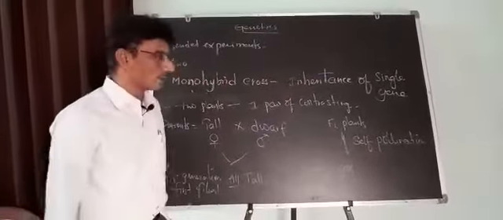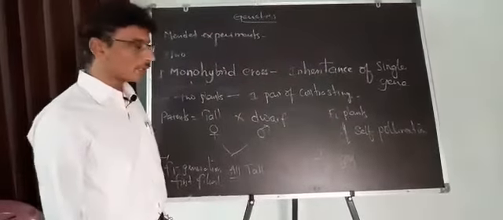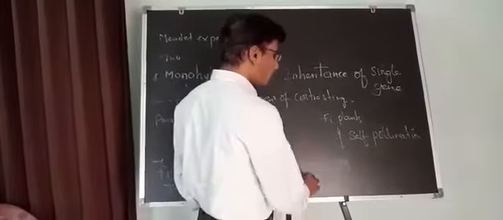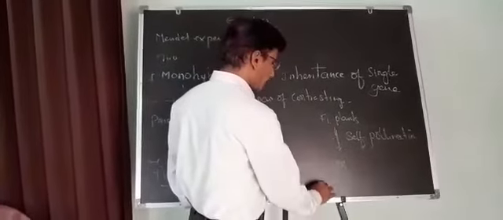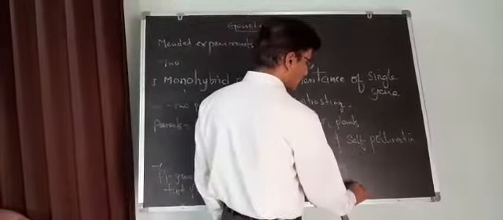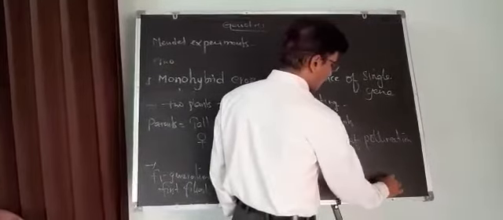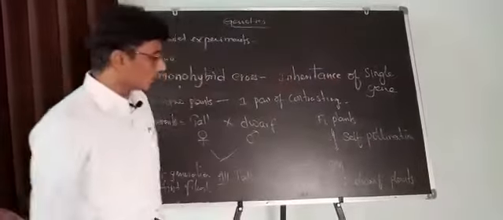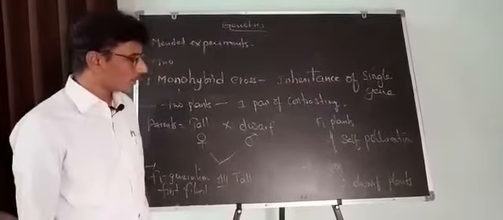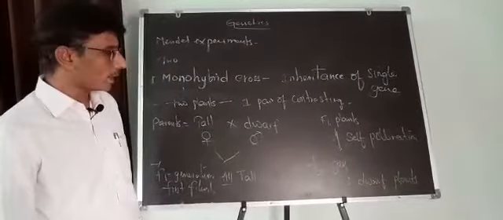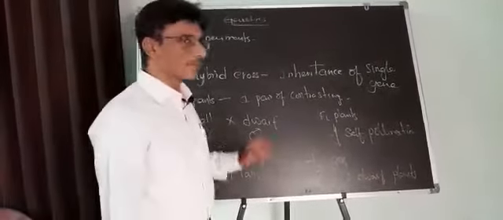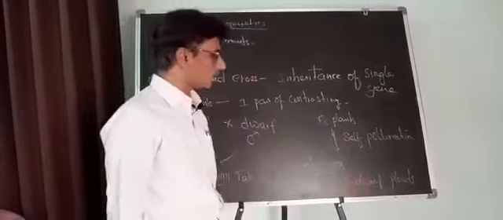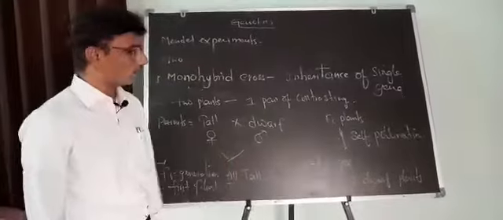In the F2 generation, another interesting phenomenon was observed: some plants are tall and some plants are dwarf. So the parental dwarf character appeared again in the F2 generation but not in the F1 generation.